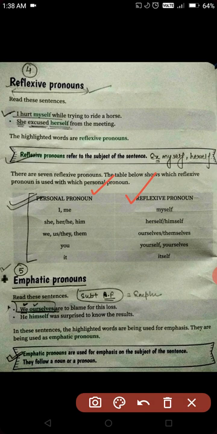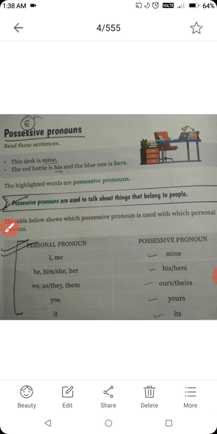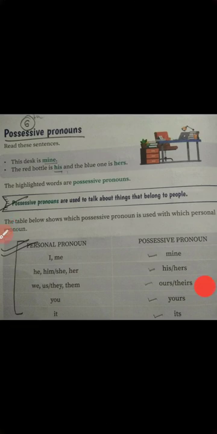Okay, moving to the next type. We have already done 5 types. Alright, this is the 6th and the last type. Possessive pronouns are used to talk about things that belong to people.